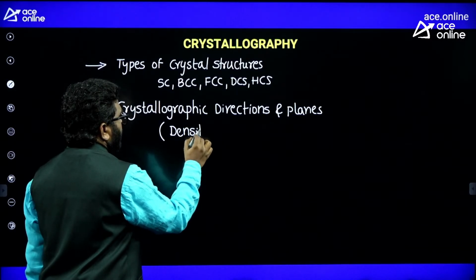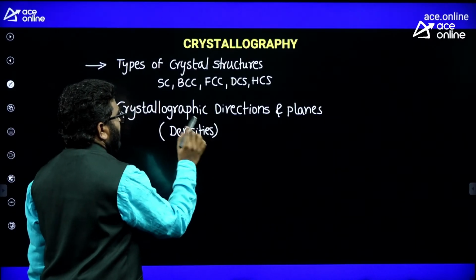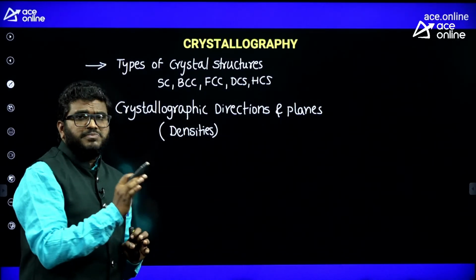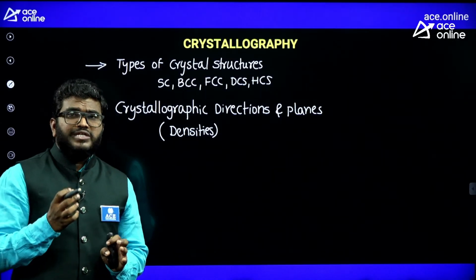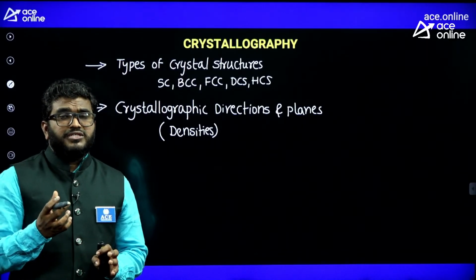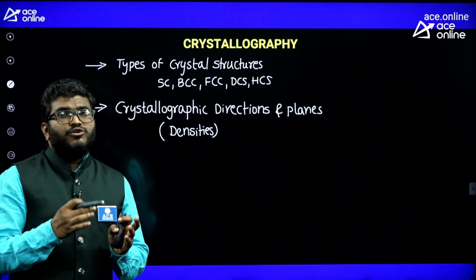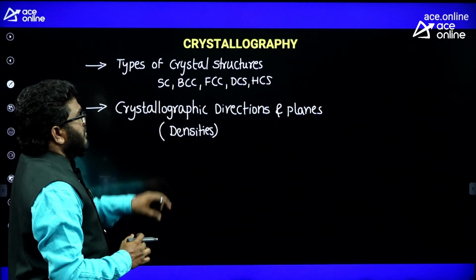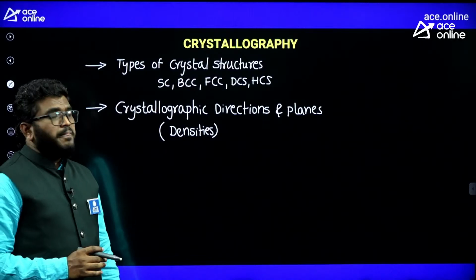Numericals they will ask you from this concept, but till now they didn't ask any question from these directions and planes, especially for GATE. From the ESE point of view, they asked Miller indices type of questions, but there is a huge chance they will ask a question from crystallographic directions and planes. And then